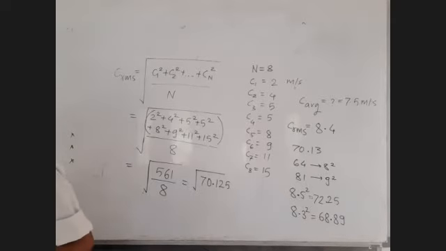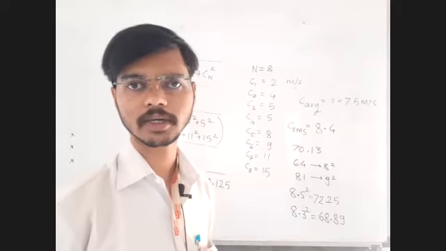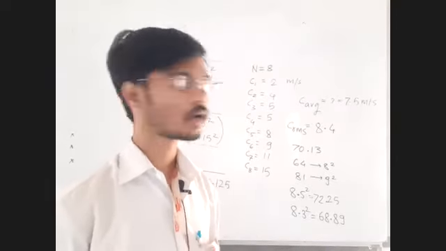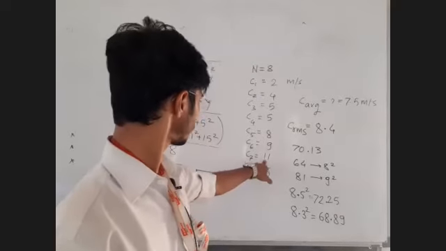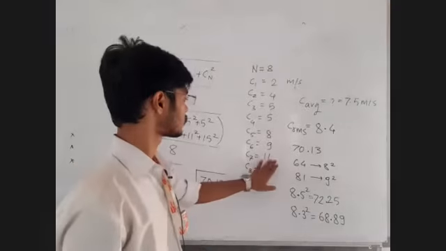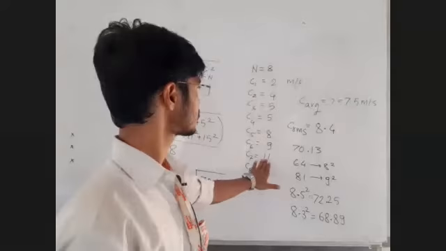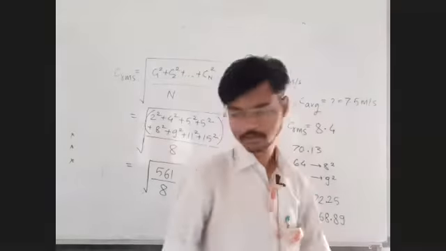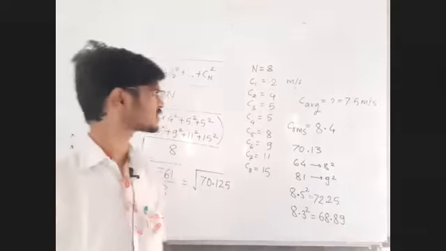Their answer is 8.54. Sir, in the question, the speed of the first molecule is given as 11, but in the solution they have taken 12. Okay, they have taken 12. Fine. So are we correct? With 11 as a speed, average speed, is that right? With 11 as a speed, how can you say 7.5?